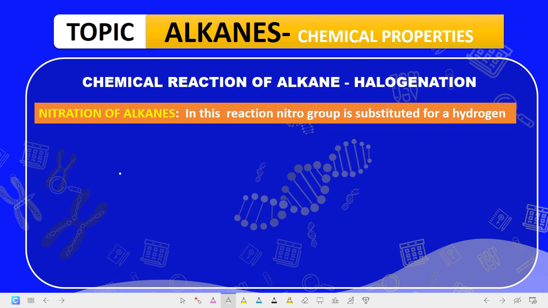For instance, if you have CH4 plus, the nitro group is usually gotten from HNO3. Now you have HO and then NO2, because H then N, O plus O give us O3. You can break this down.